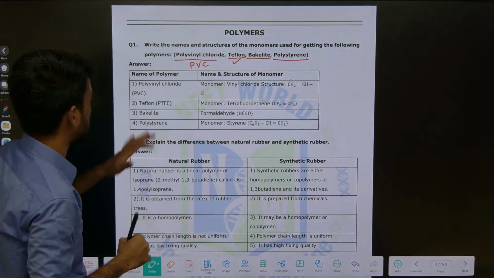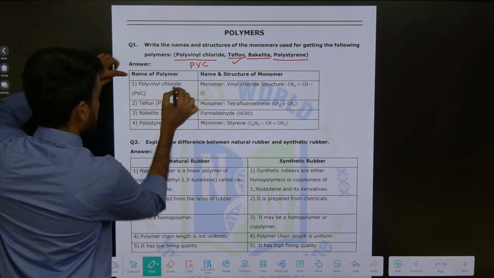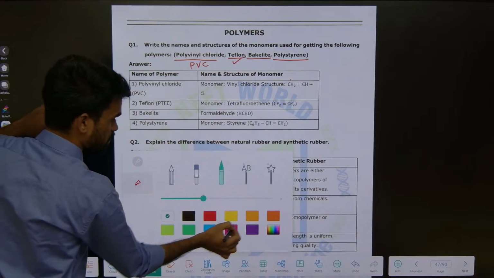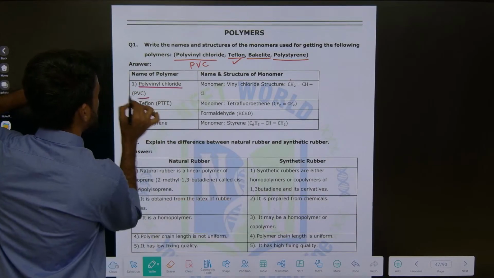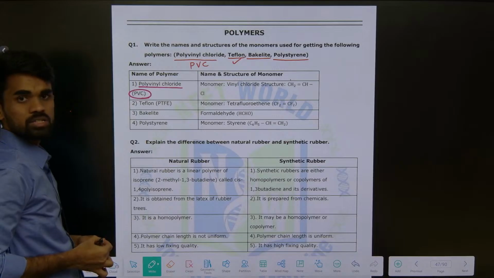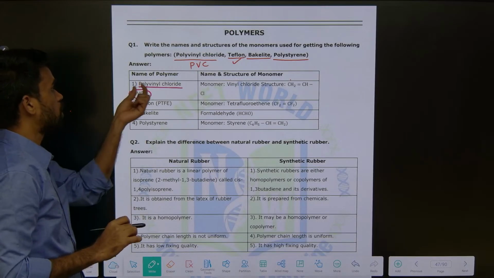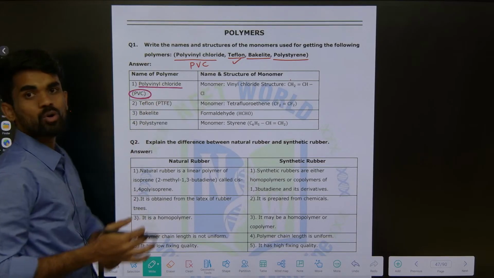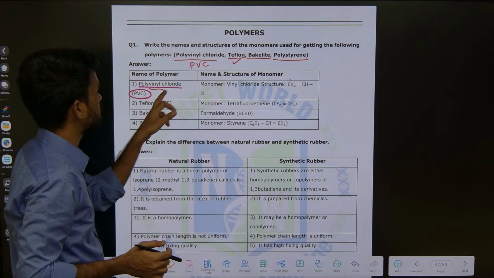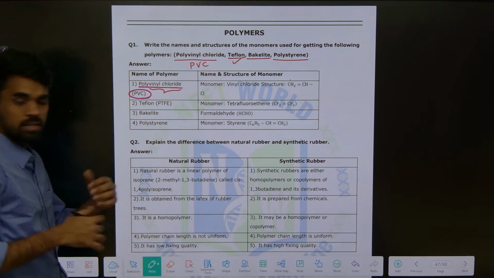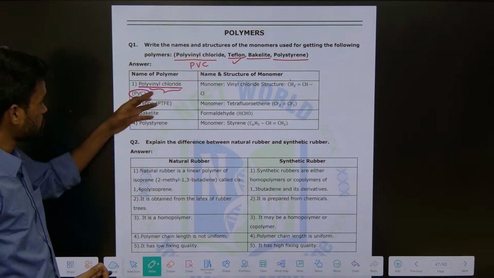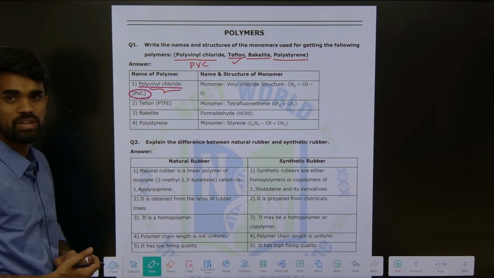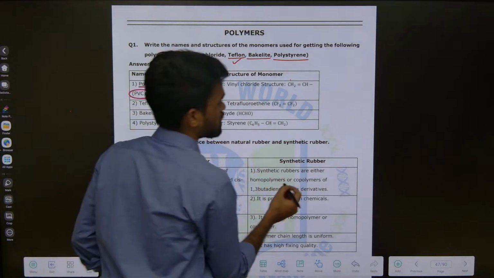Everything I will explain. See here, polyvinyl chloride, in short form let us say PVC. Now what is the monomer unit? Vinyl chloride is the monomer unit. Taking n number of such units, we will get polyvinyl chloride. See, what is the structure of vinyl chloride here?